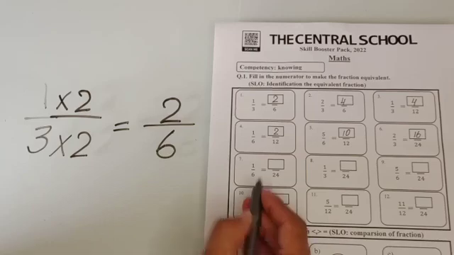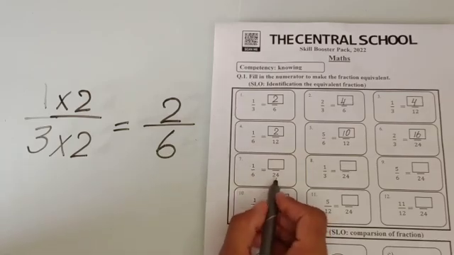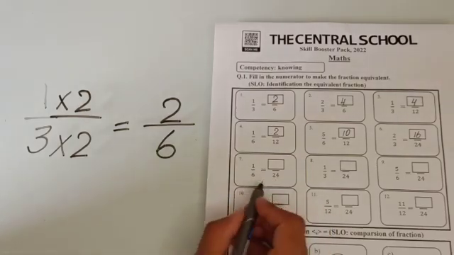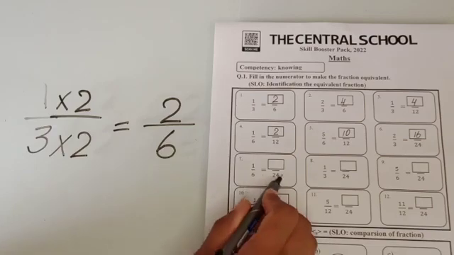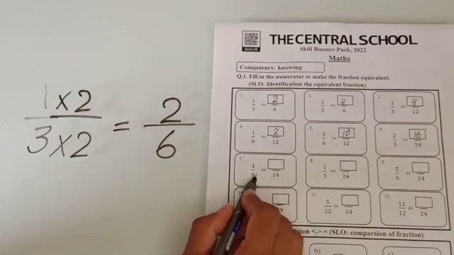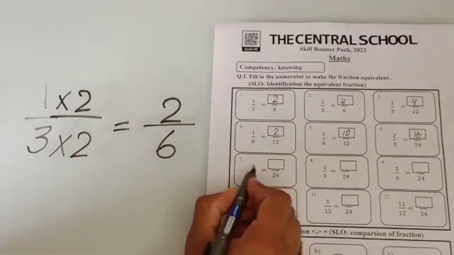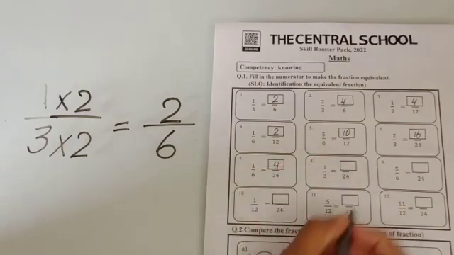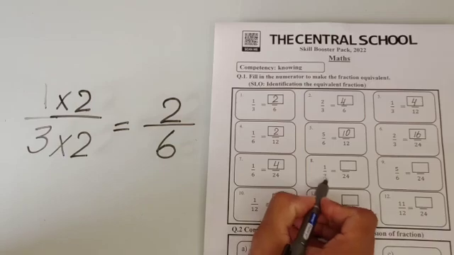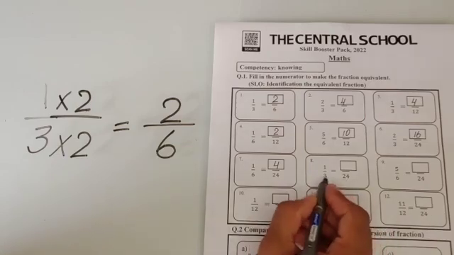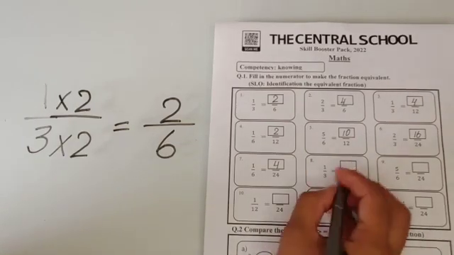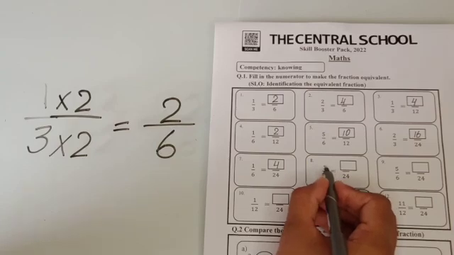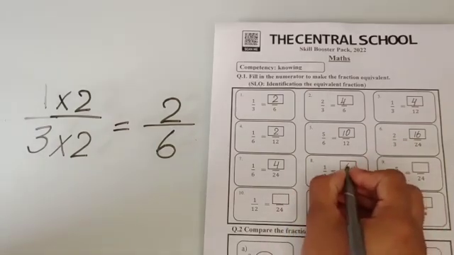In 7th question we have 1 by 6 and here we have 24. As we know, 6 4s are 24. 6 is multiplied by 4. So we have to multiply 1 by 4. So 1 4s are 4. 1 by 3 and here we have 24. 3 8s are 24. So we have to multiply 8 by 1. So 8 1s are 8 or 1 8s are 8.